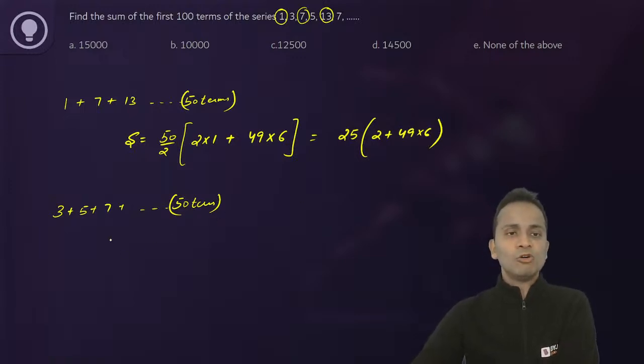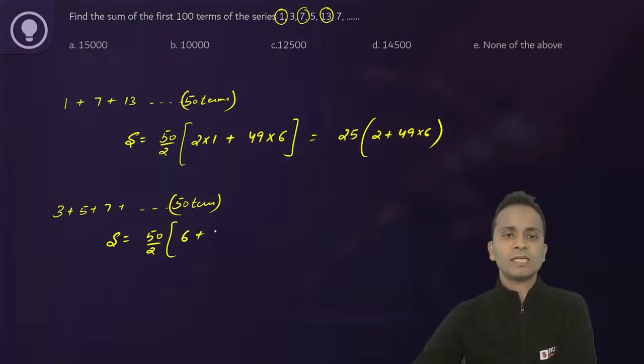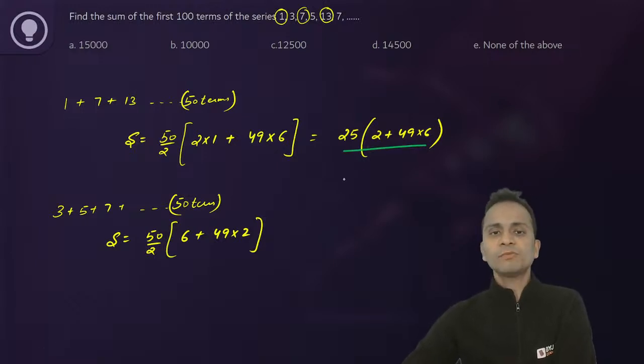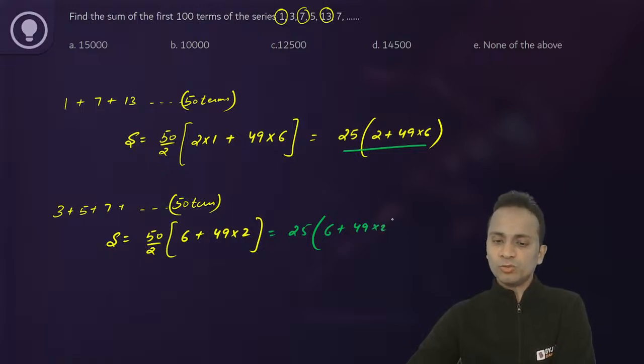Now second case, the sum is again n by 2, that is 50 upon 2, bracket twice of a, 2 into 3, that is 6, plus 49 multiplied by the common difference, that is 2. Now I have to add these two numbers. So second part can be written as 25 bracket 6 plus 49 into 2.